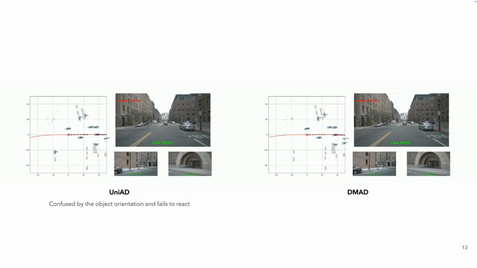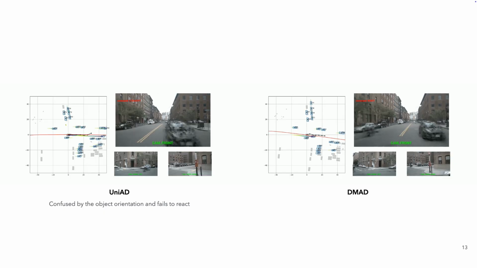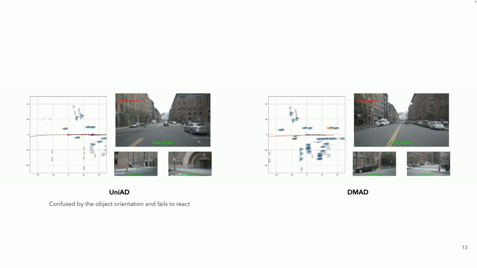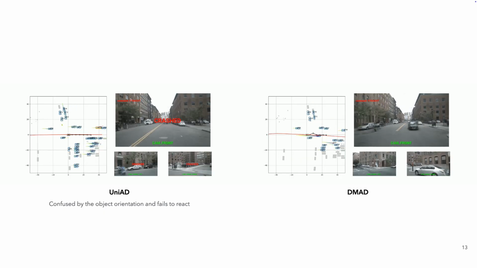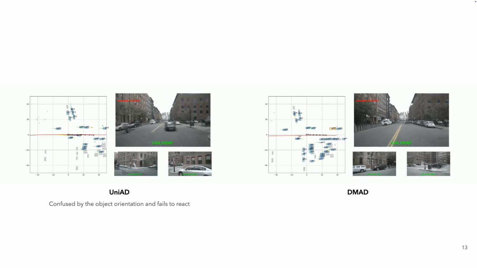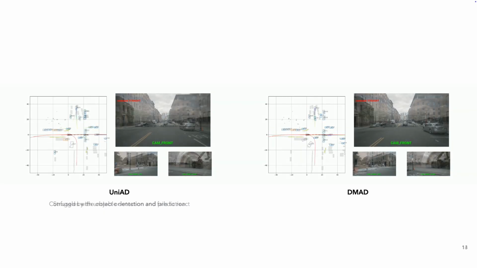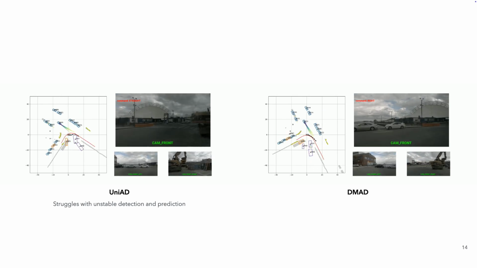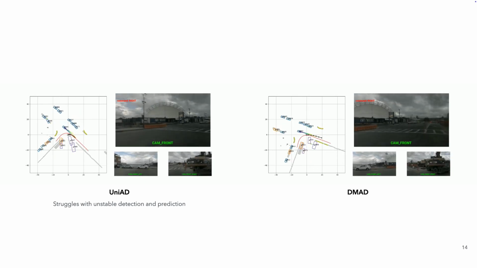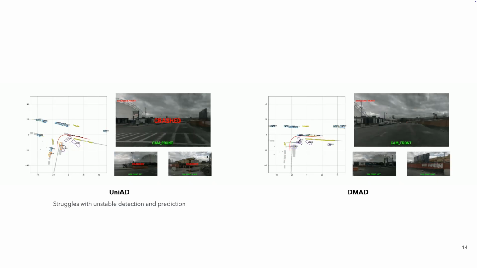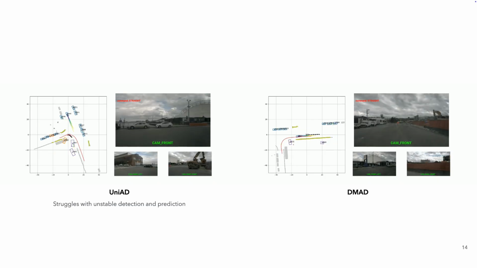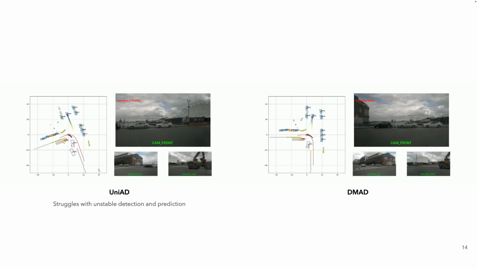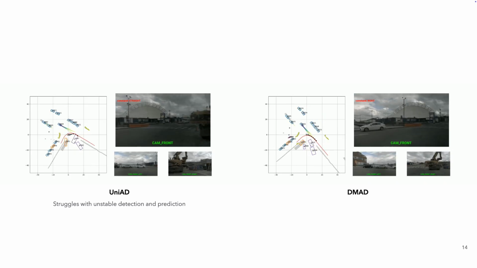Let's revisit the failure cases. On the right is our method, DMAD. Here, DMAD successfully detects and predicts the oncoming object, safely avoiding the collision. In the second scenario, DMAD demonstrates robust detection of both the side vehicle and the construction vehicle, resulting in smoother planning and no collision. But we didn't stop there.